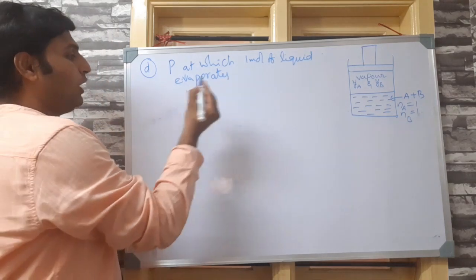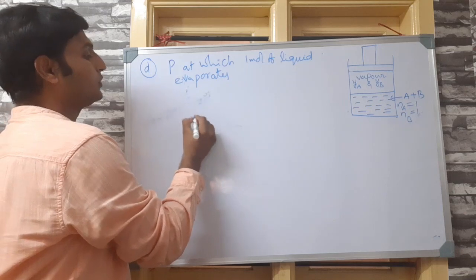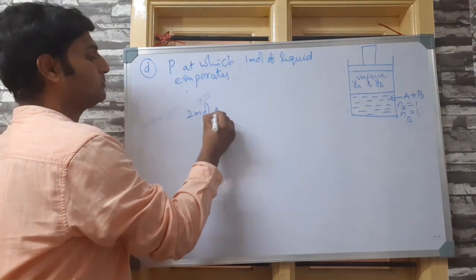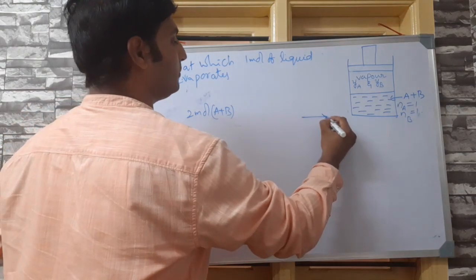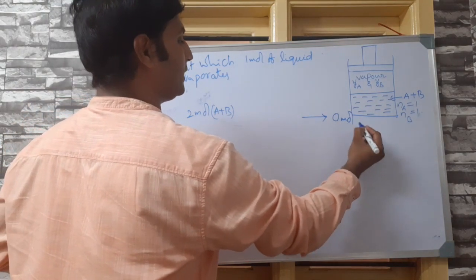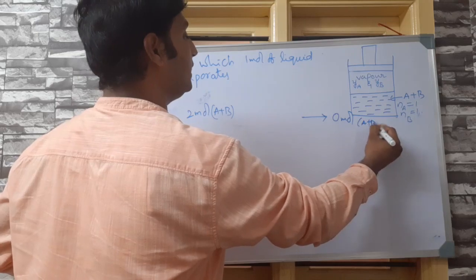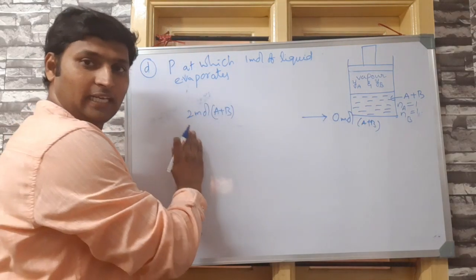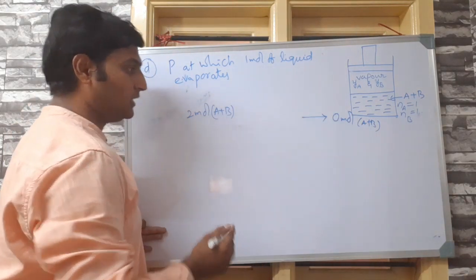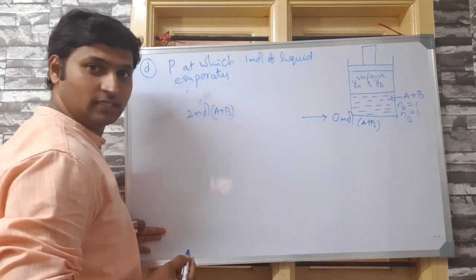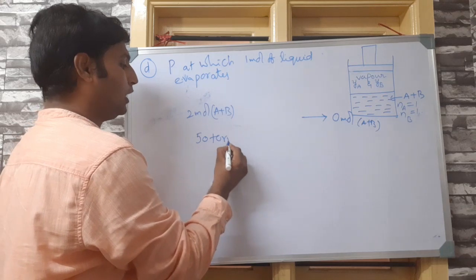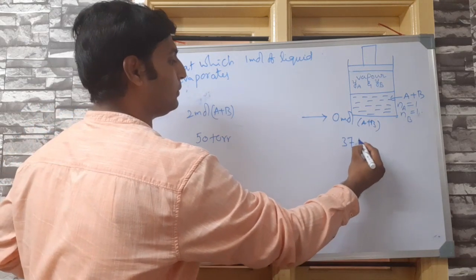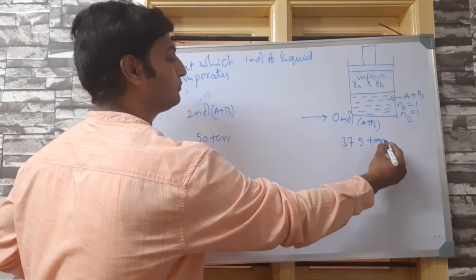Now, we have already established that for 2 moles of A plus B liquid mixture to become 0 moles, that means completely evaporate, for the entire 2 moles to become vapors, the pressure changed from 50 torr to 37.5 torr.